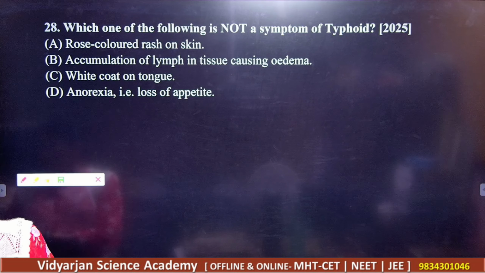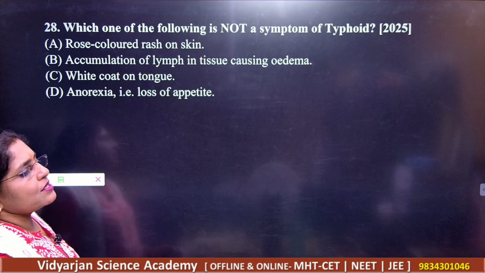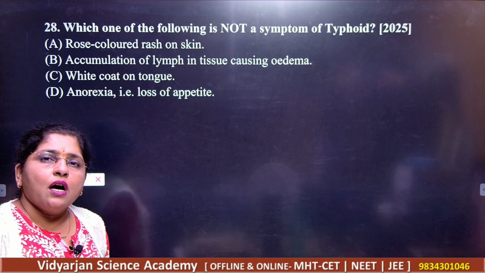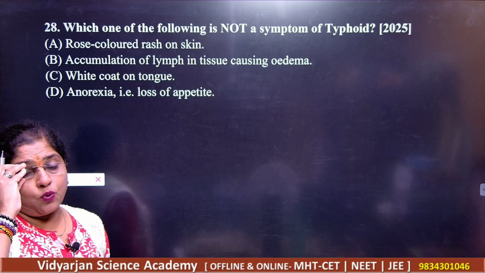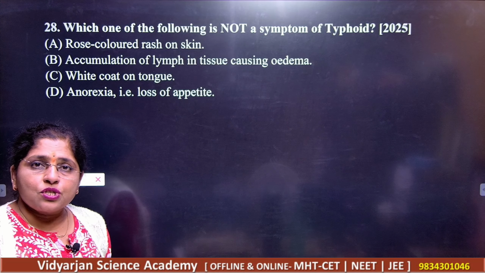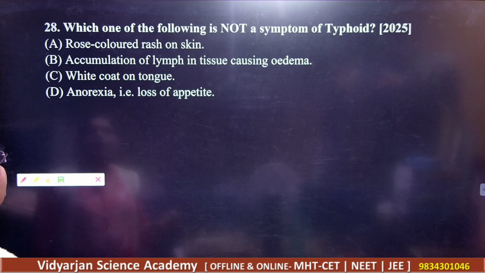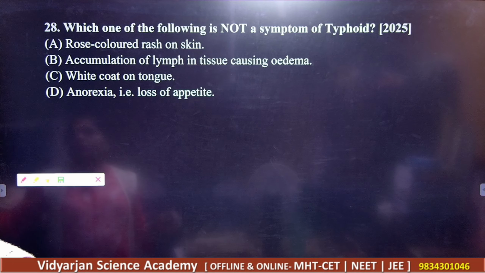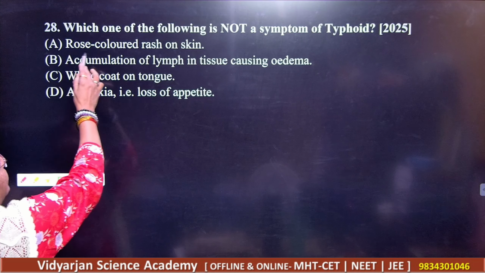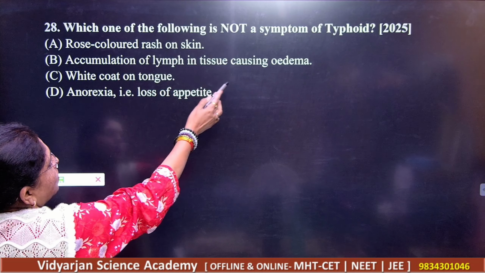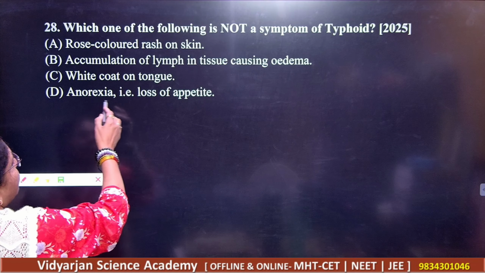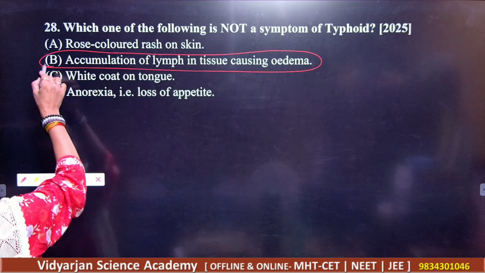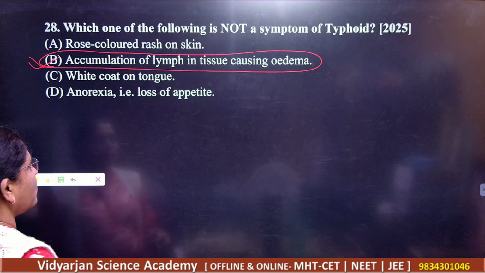Let us go for the next question. Which one of the following is not a symptom of typhoid? You know that typhoid is the disease which is a foodborne infection. It may be a waterborne infection as well, and the pathogen is Salmonella typhi. You know this very well. They are asking us what is not the symptom here. So the correct answer, let us find out. Rose-red patches, accumulation of lymph tissue causing oedema, white coat of the tongue, and anorexia, loss of appetite. So your correct answer here is this. This cannot be the symptom of typhoid. Rest of these are.